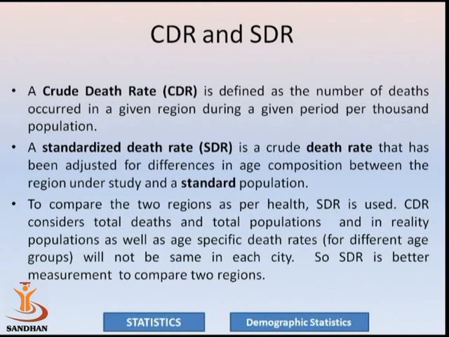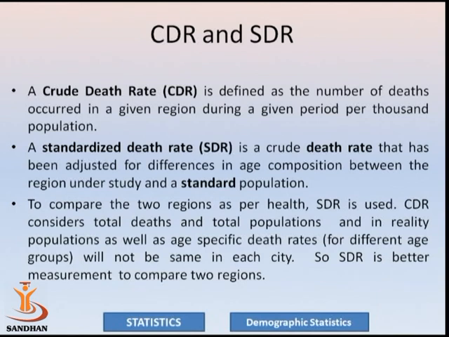Crude death rate and standardized death rate, what is it? Actually, the formula for crude death rate is total number of deaths in a particular city or a particular region, divided by total population of that particular city or region in a particular year, multiplied by 1000. In crude death rate, we are not considering age group. In general, we can say that in a city in which the population of old age people is more, then it is obvious that the number of deaths of old age people will also be more.